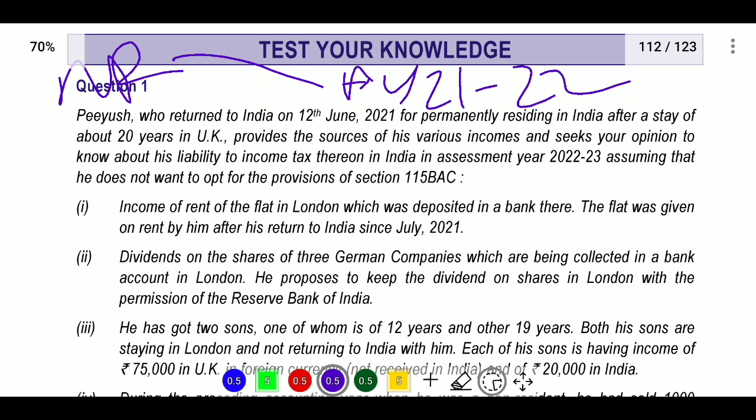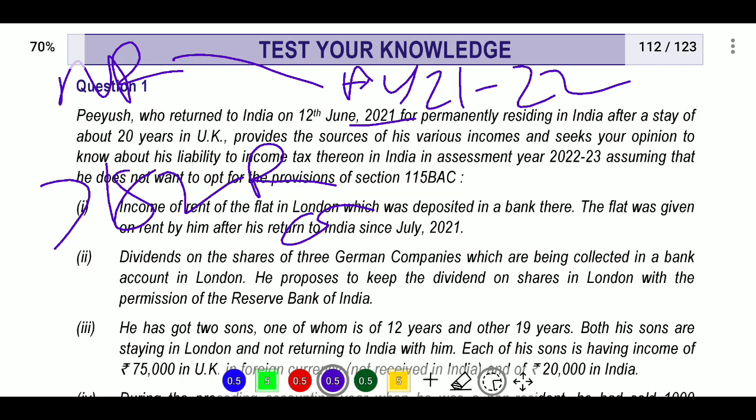Next, the source of income is various. Firstly, we will see whether he is resident or non-resident. From 12th June 2021 to 31st March 2022 it will be more than 182 days. So more than 182 days means he is resident. Next condition is resident and ordinary resident.